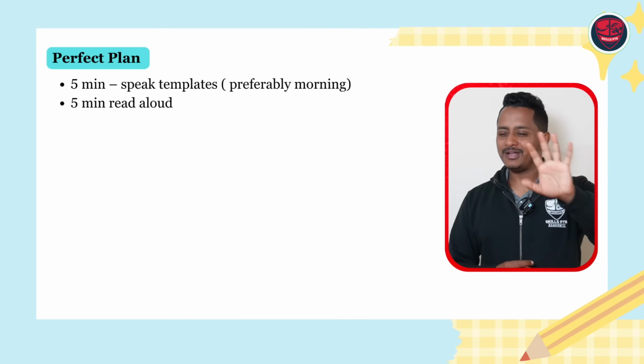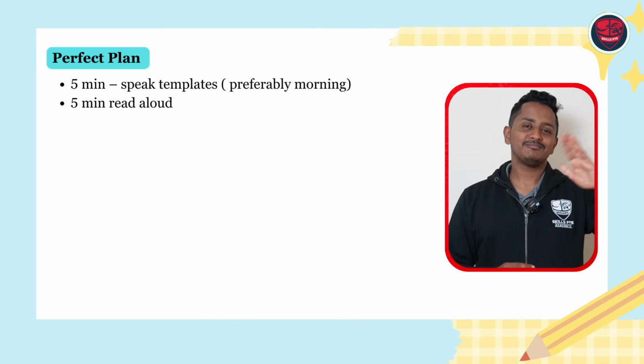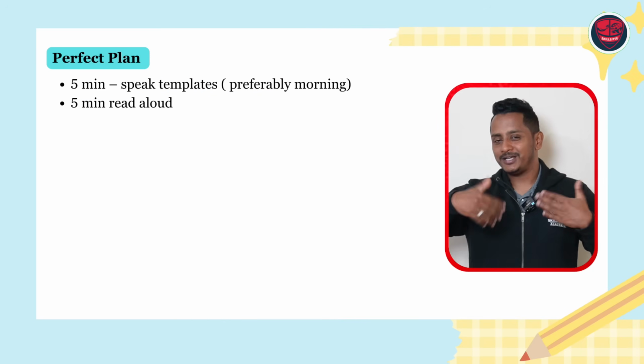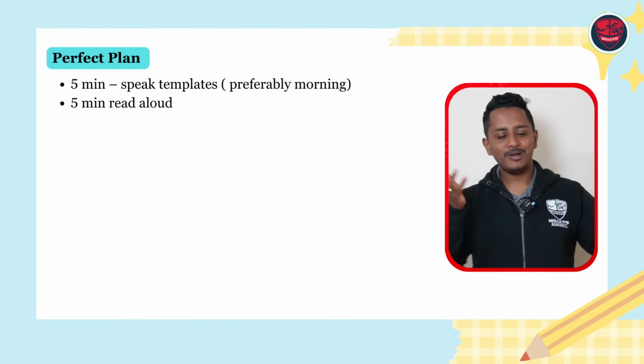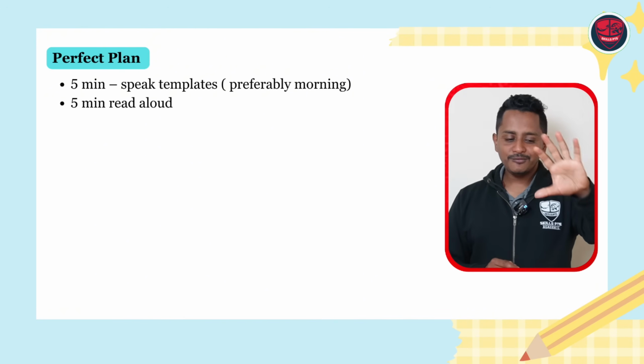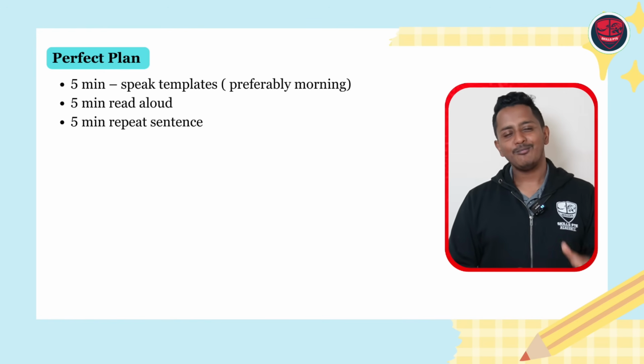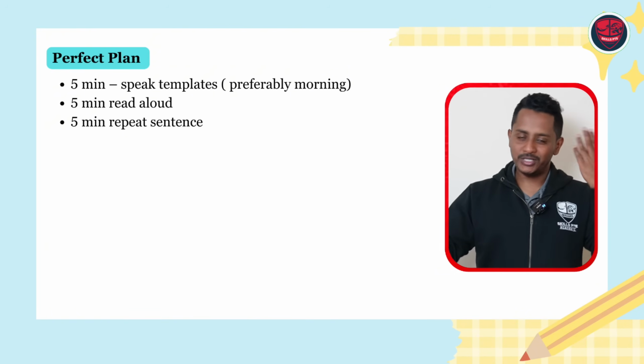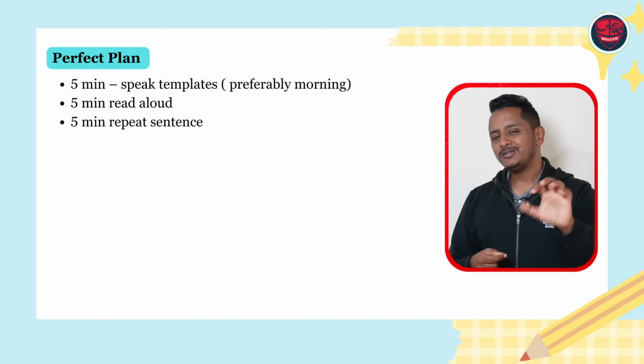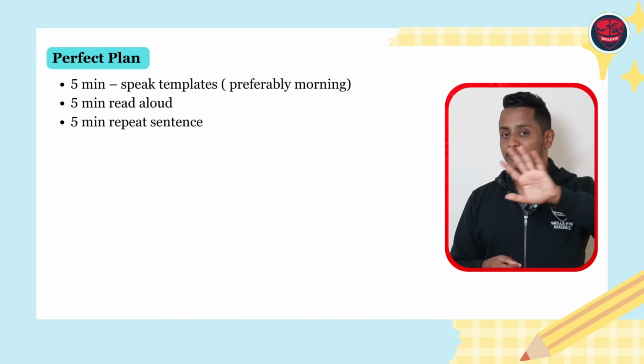Next is speaking. You got to do 5 minutes of read aloud. Enough, because you're already reading for 1 hour. You don't need to again practice read aloud because reading a novel or read aloud is the same. 5 minutes of read aloud, 5 minutes of repeat sentence because you're listening to a podcast. Should be more than enough. And also you do some write from dictation, so listening activity is happening. So 5 minutes of repeat sentence and 5 minutes of read aloud is what I would suggest.